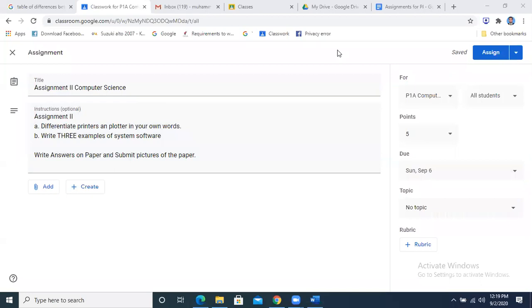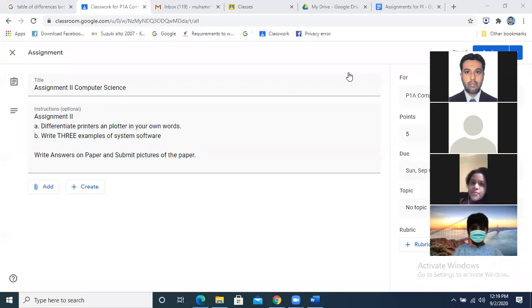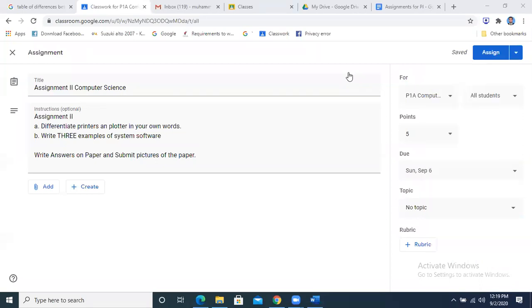Before going towards today's lesson, which is about the chapter that we have started about the internet, I am going to explain the assignment first.